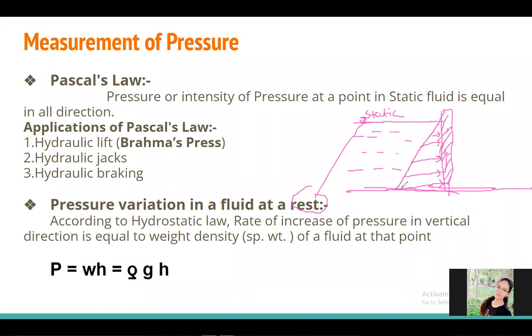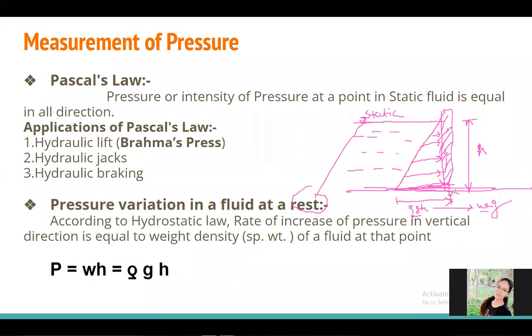How do we calculate the pressure at the base? As we go deeper and deeper, we know the formula for how the pressure is calculated. Suppose this is height h, so the pressure at this point is equal to rho g h, as we have seen in the last lecture also. It is also written as omega h, since rho g means omega, the weight density, while rho is the mass density. We can write it in both ways.